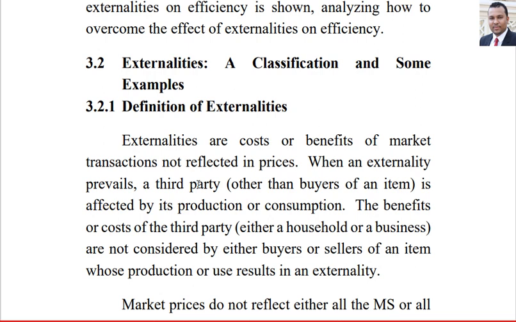Number one, the externality's impact may be positive, in case of benefit, or negative, in case of costs. And the second condition, the externalities are not included or not reflected in the market prices. The third party may be an individual, an institution or an organization that can make a benefit or suffer from costs.